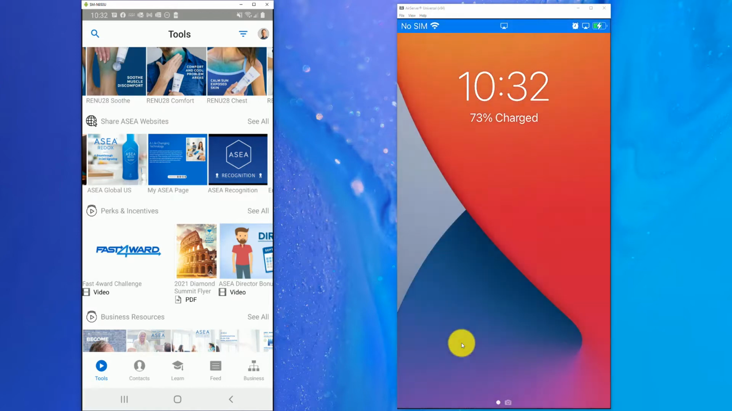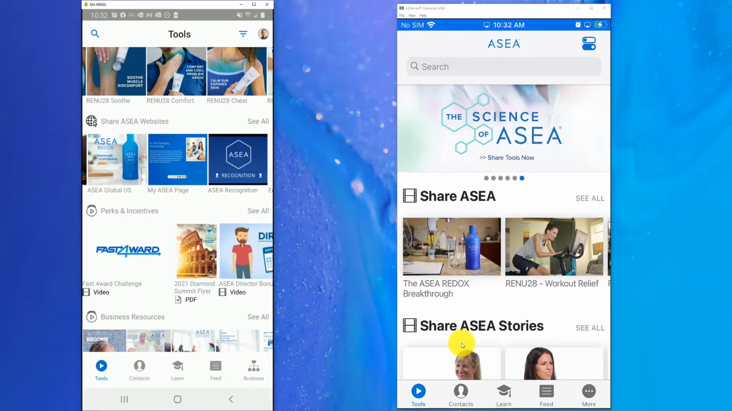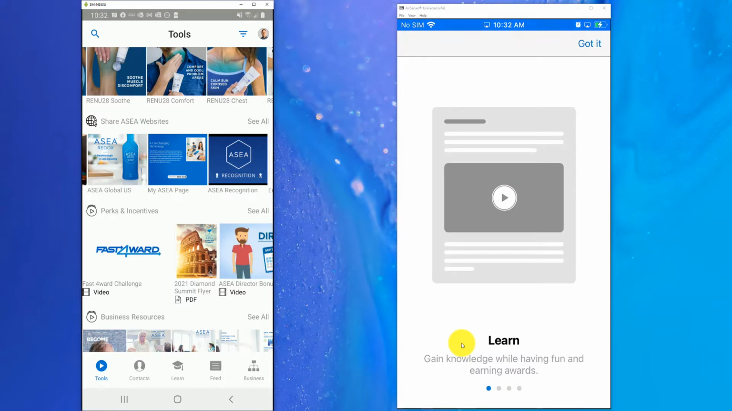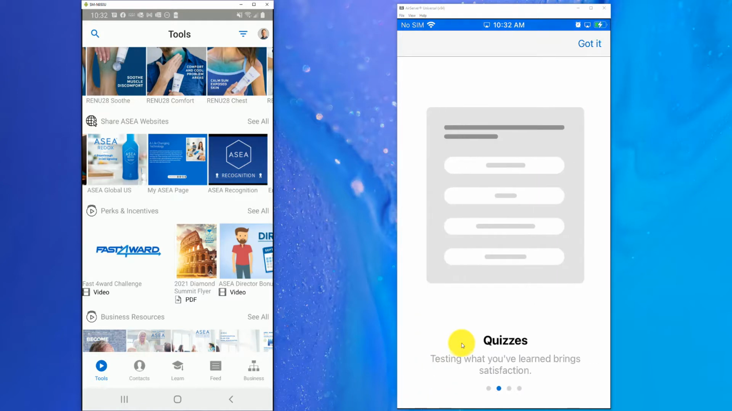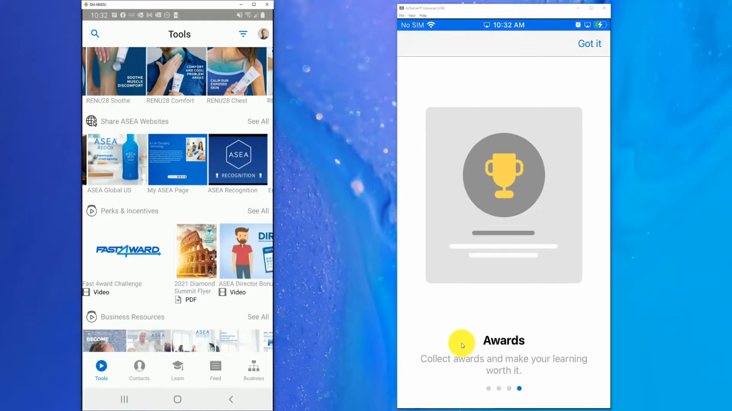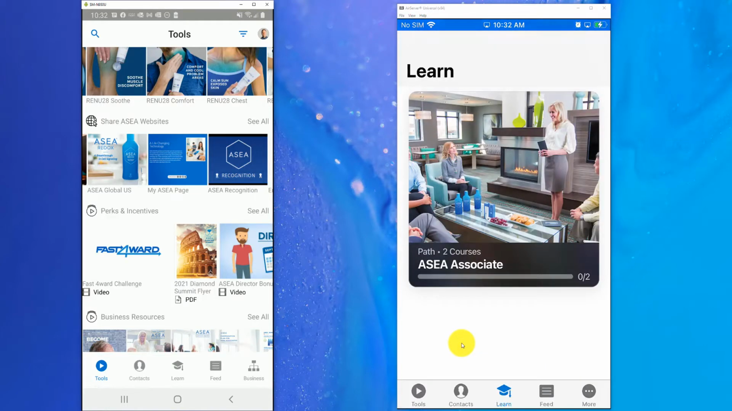Let me pull up the iPhone here as it went to sleep on me. If I tap on the Learn, now Learn is going to be an area where we're going to spend a lot of energy onboarding and providing onboard training and product training for a lot of our different ASEA products. And you're going to see here we have a lot of different areas here in the app that you can do that with. So let's click on the Learn area and go through the 2 courses that we have just to show you how this process works.